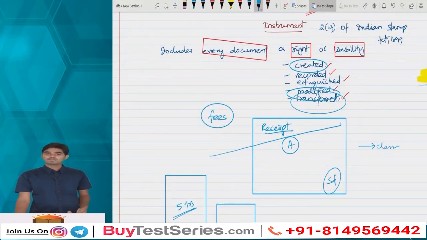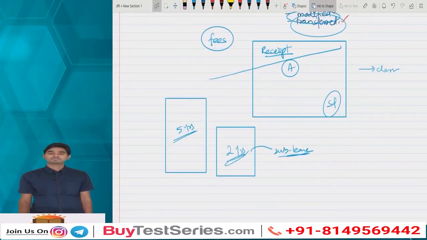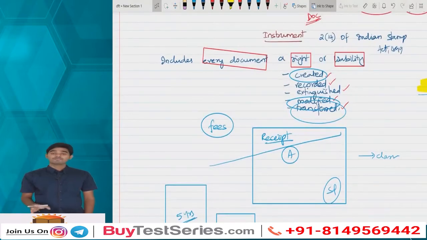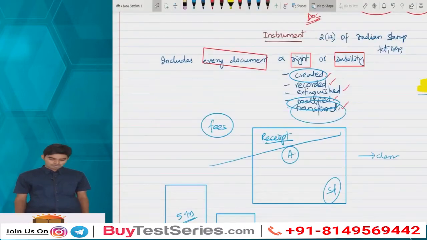You are surrendering back the property, then you are modifying, you are extinguishing your rights. Clear everyone? So this is an instrument, where a document which is creating a right or a liability or modifying a right or liability, then the document turns out into an instrument. Clear everyone? Turns out into an instrument.